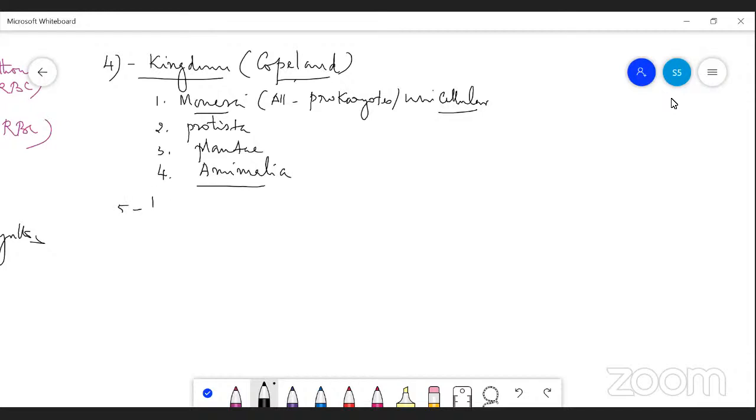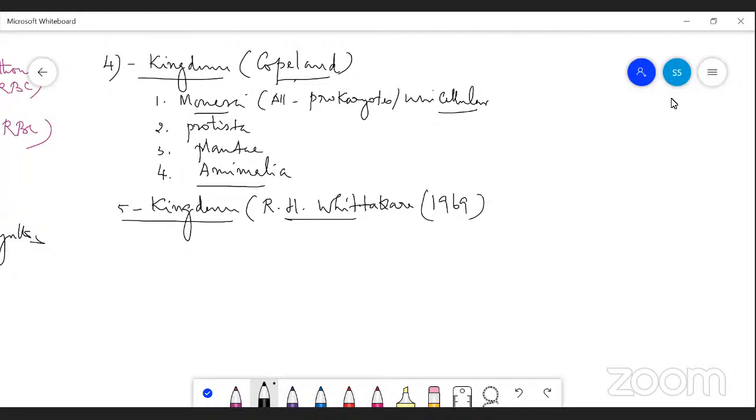The five kingdom system of classification was proposed by R.H. Whittaker in the year 1969. He is the first person to separate the fungi. Actually, fungi are non-photosynthetic organisms because of lack of chlorophyll pigment. They do not prepare their own food material. They come under the category of heterotrophic organisms. He separated the fungi from kingdom Plantae and gave them a separate kingdom, Fungi.